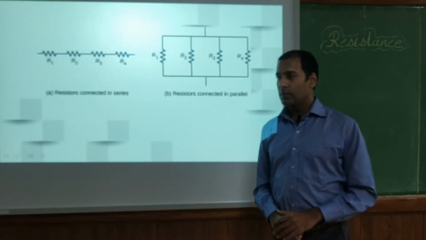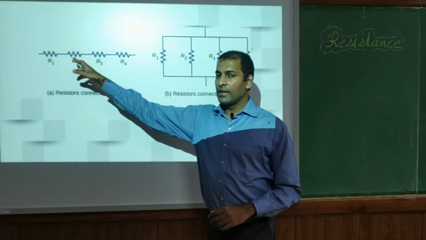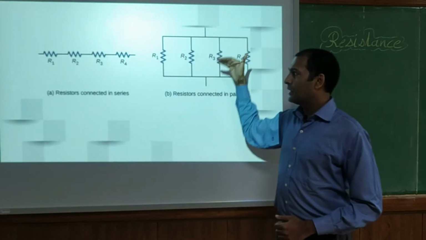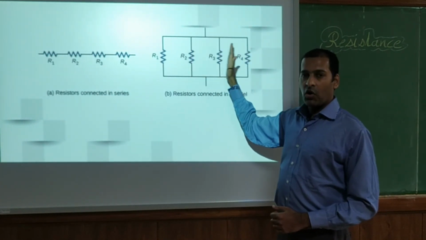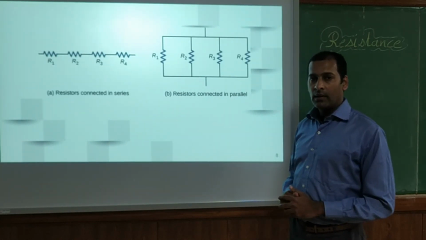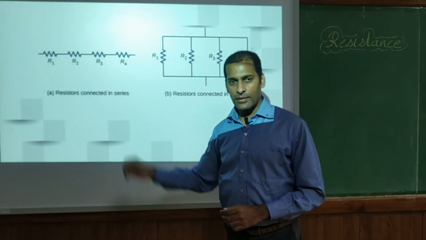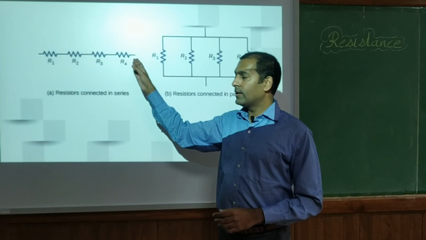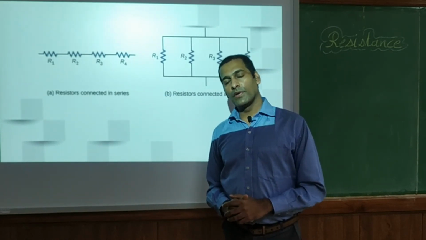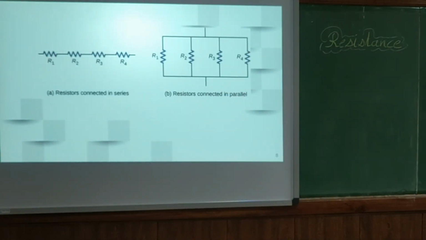Now resistors we can connect in series or parallel. If we connect resistors one after another, it is a series connection. If we connect resistors across each other, this will be termed a parallel connection. Now we can calculate the resistance of the device. Now there are 4 resistors. If we know the values, we can sum all these series resistances and get a single value of resistance. We will call it the equivalent resistance.